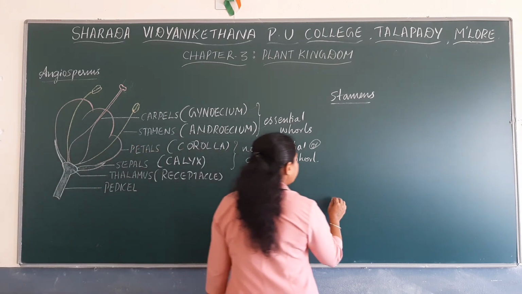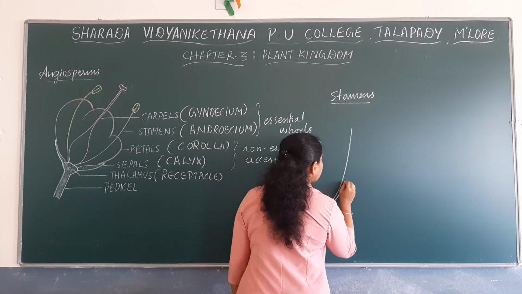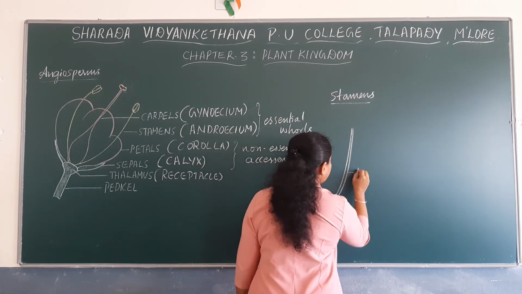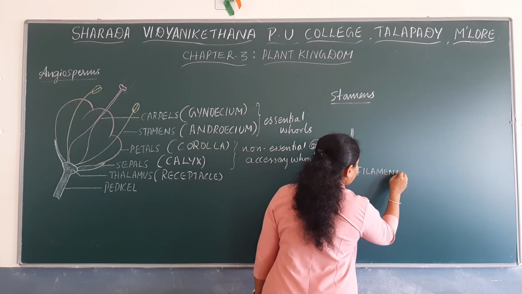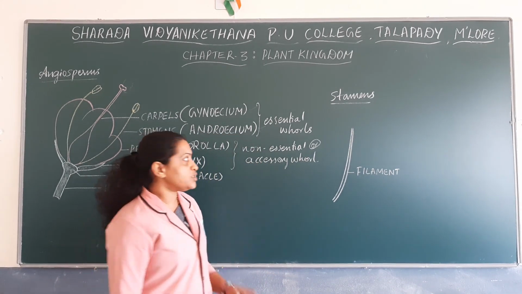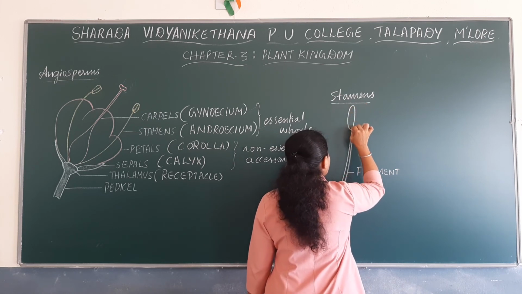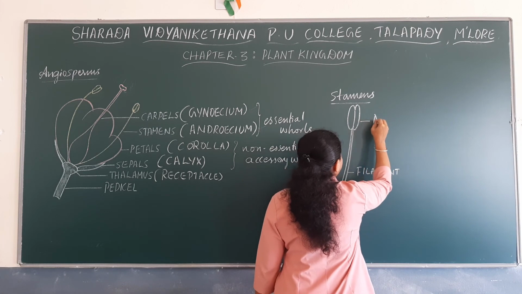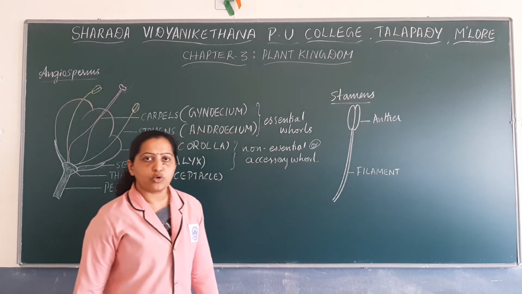The long slender tubular structure of a stamen is known as filament. The tip of the filament has a lobed structure called anther.